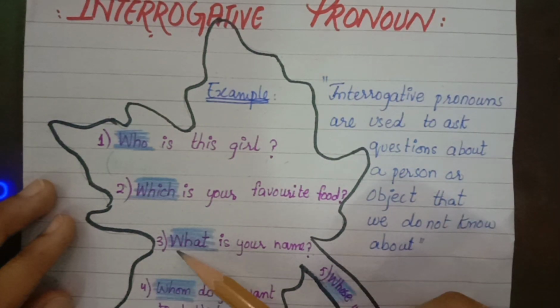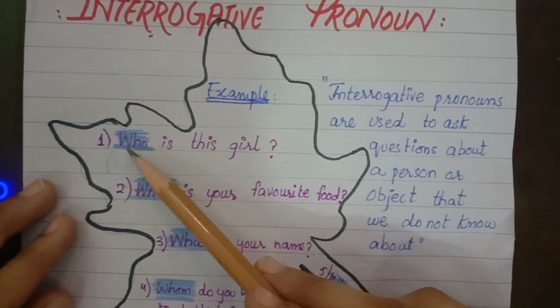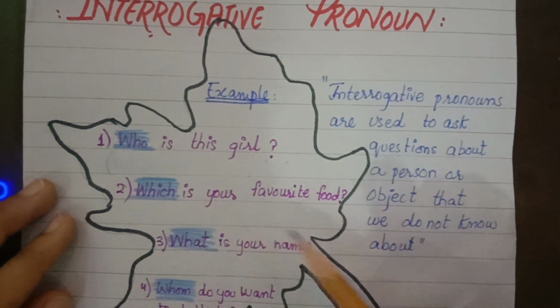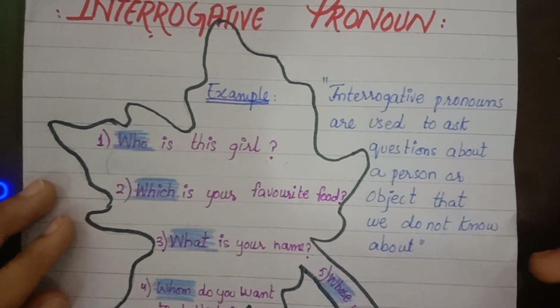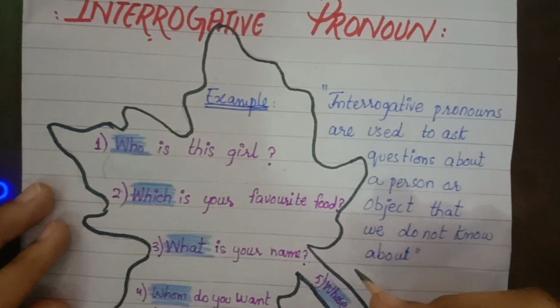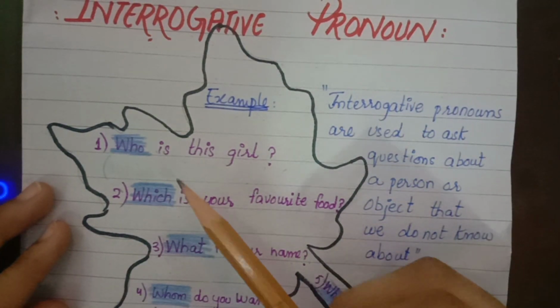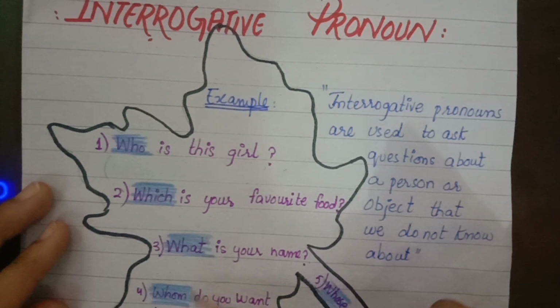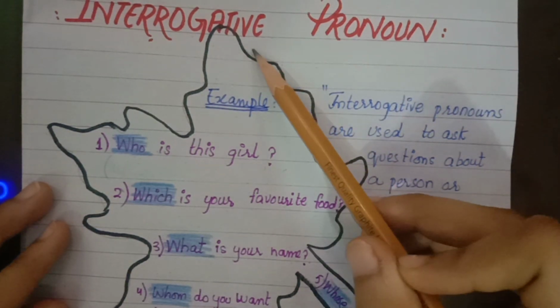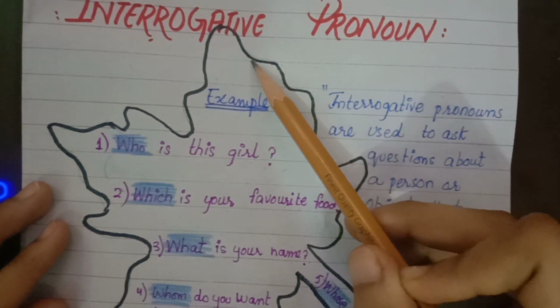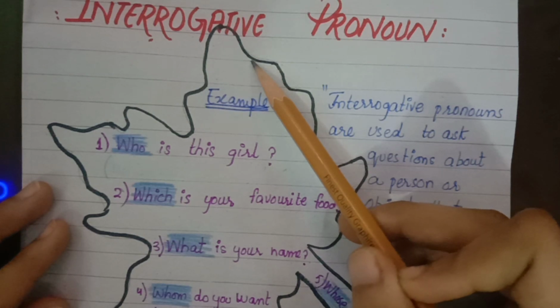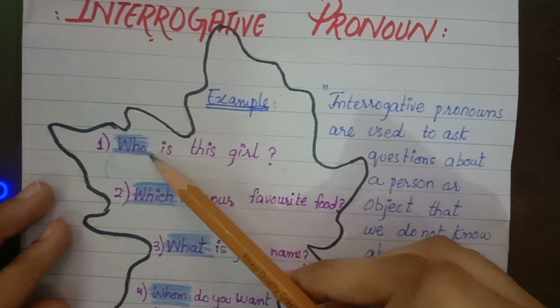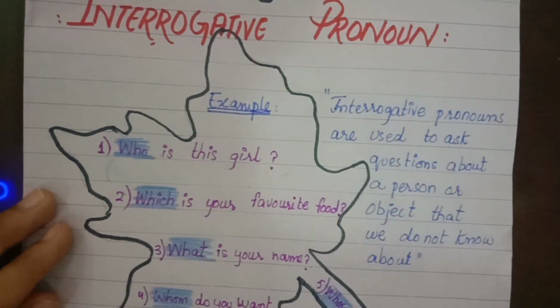So in every sentence you can see that it starts with WH, so they are also called WH words. I have uploaded a video on WH words. You can also watch the video. Who, which, what, whom, where belong to the interrogative category because they are used when we have to ask something about someone. It is used at the subject position. This is called the interrogative pronoun.